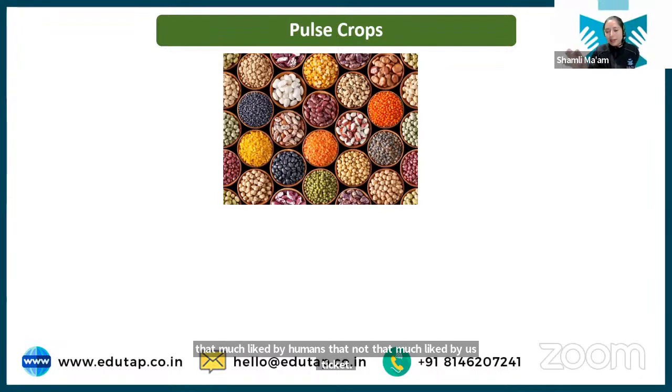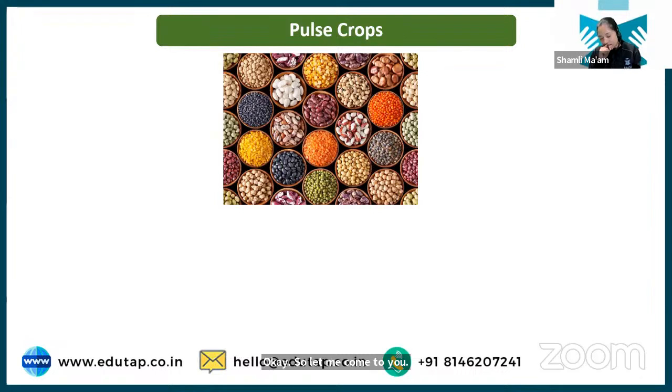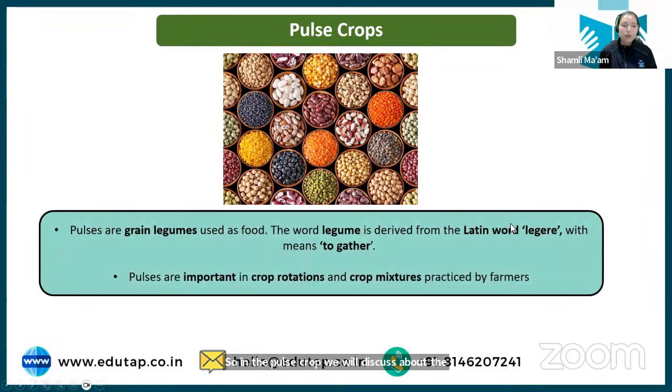Okay, so let me come to the grain legumes and legume part. In the pulse crop we will discuss this, ठीक है. चलो, what are pulse crops? Basically, pulse crops are grain legumes. ठीक है? Now, what does legume mean?